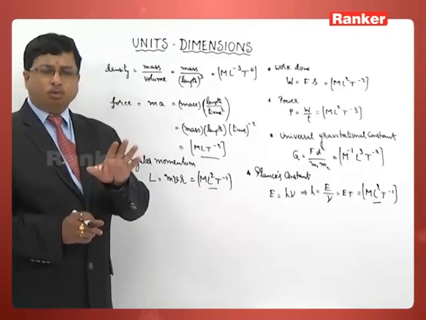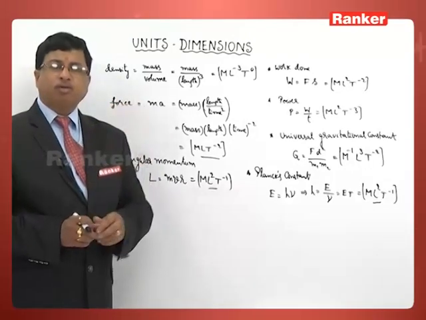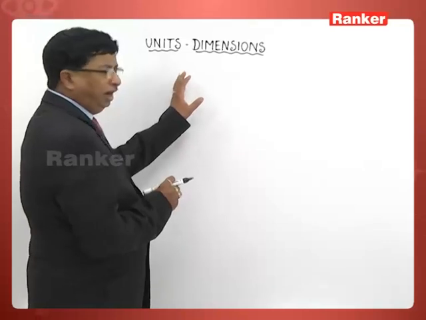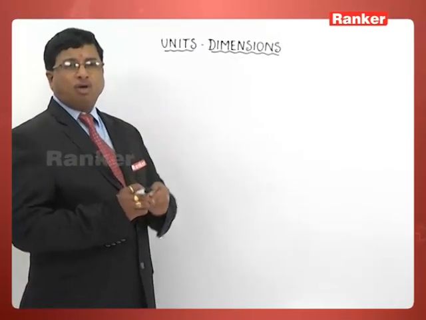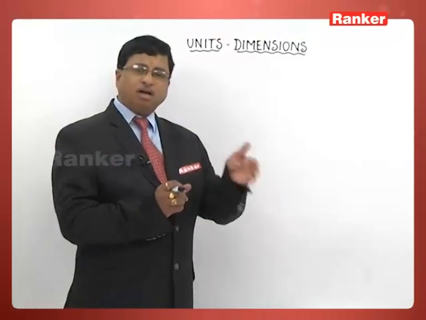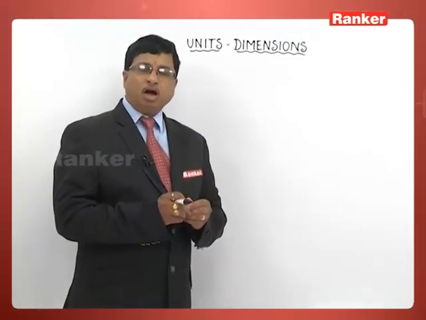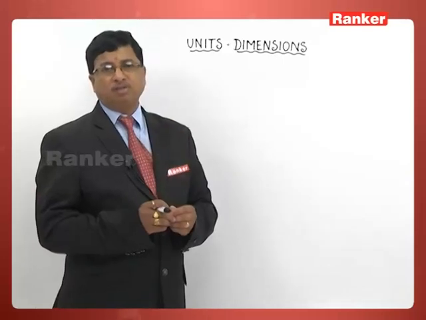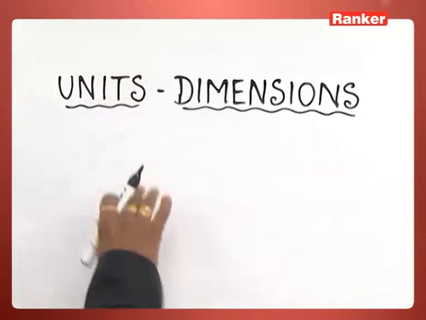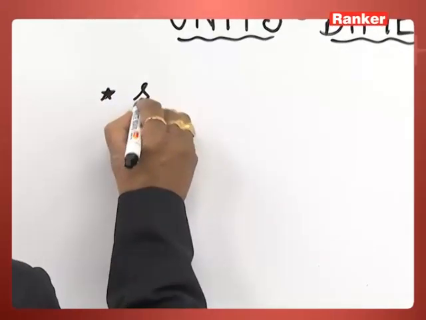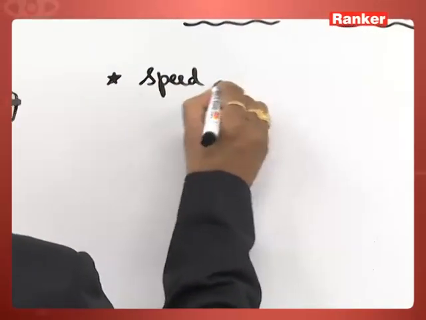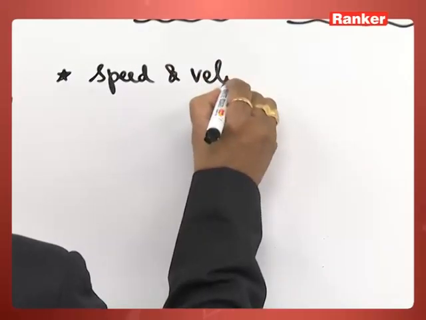Let me just give you a few examples for that. Let us now take up a few physical quantities which have dimensional formulae identical to those of a few other physical quantities. I will give you a few sets of quantities here. One is speed and velocity.